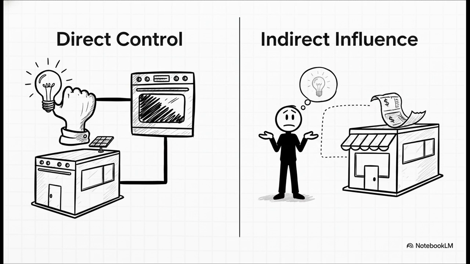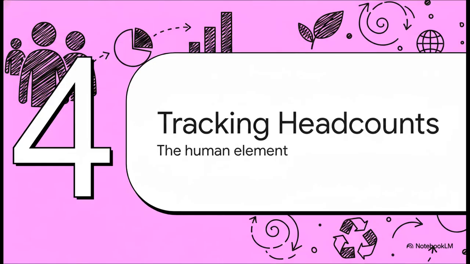By splitting the location count up like this, investors can clearly see exactly where a brand has the direct power to enforce environmental changes and where they only really have influence. Section 4. Tracking employee headcounts. This brings in the human element.